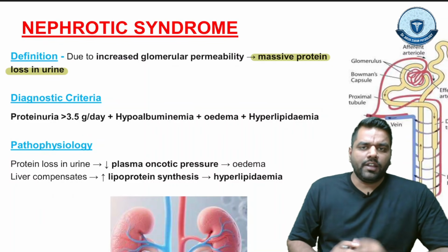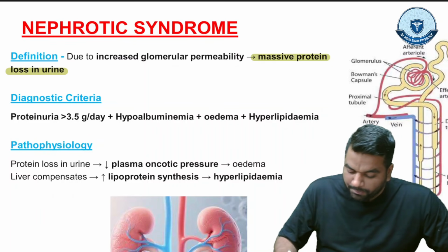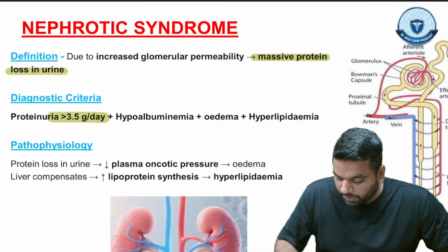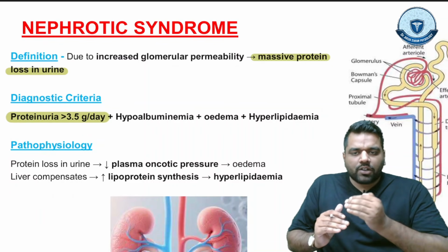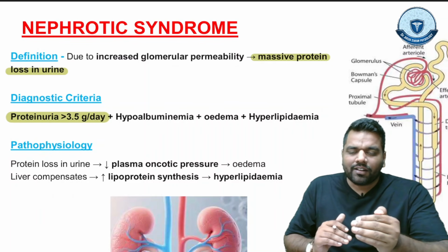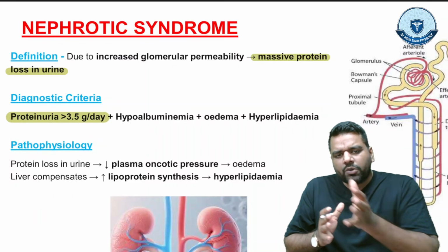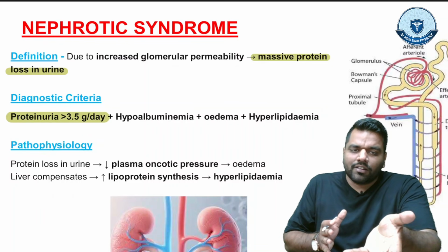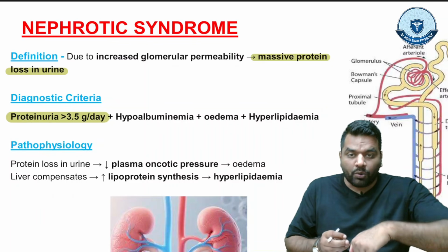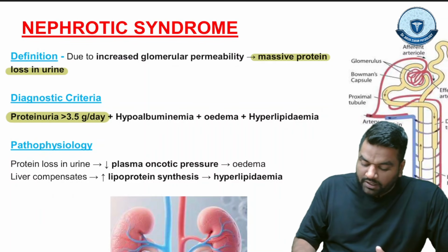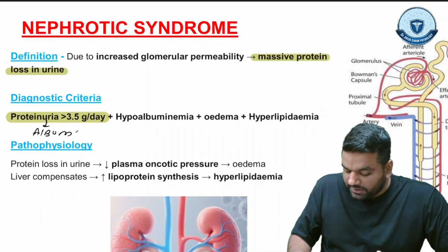Guys, please pay attention. The nephrotic syndrome diagnostic criteria is that there should be massive protein loss, more than 3.5 gram per day. So if this protein starts coming into the urine, guys, this condition we call proteinuria. If protein is coming out into the urine, what will be the level of protein in the blood? The level of protein in the blood is going to decrease, and this condition we call hypo. And the most common protein which is lost in the urine is your albumin.